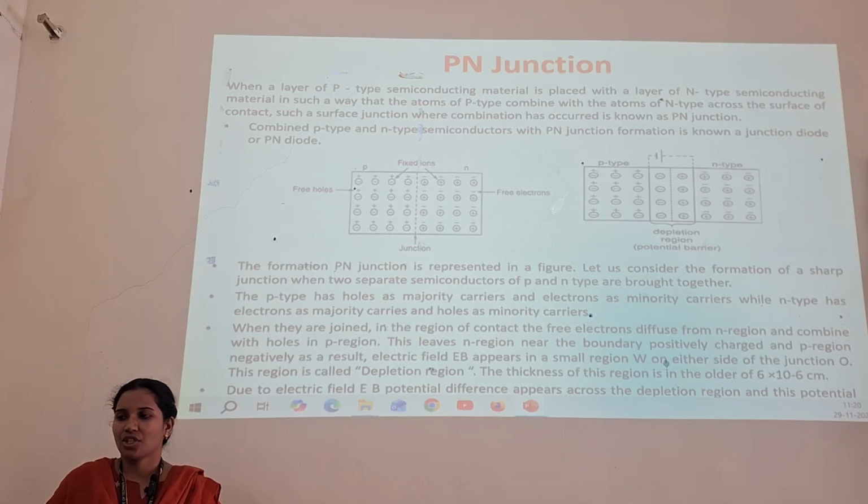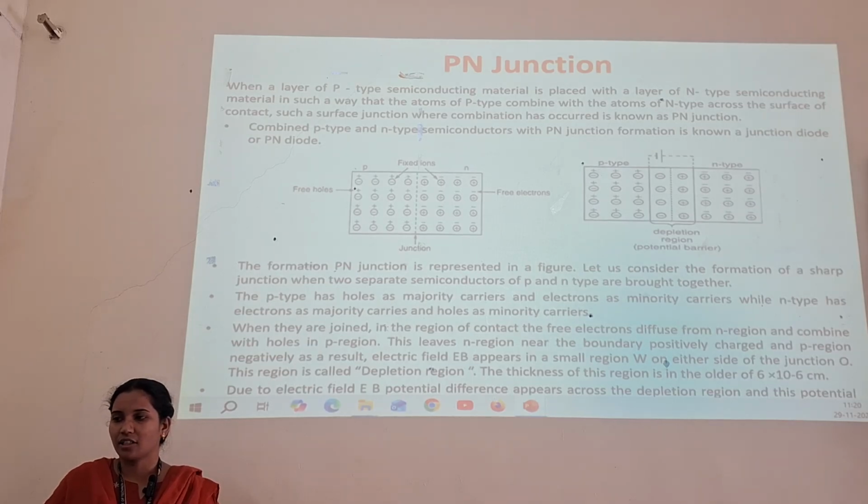Next one is the PN junction diode. When a layer of p-type semiconductor material is placed with a layer of n-type semiconductor material in such a way that the atoms of the p-type combine with the atoms of the n-type across the surface of contact, such a surface where combination has occurred is known as a PN junction. So a p-type semiconductor is placed with a layer of n-type semiconductor, then there will be a combination of atoms at the contact. Such a surface junction is nothing but a PN junction. A p-type and n-type semiconductor with PN junction formation is known as a junction diode.